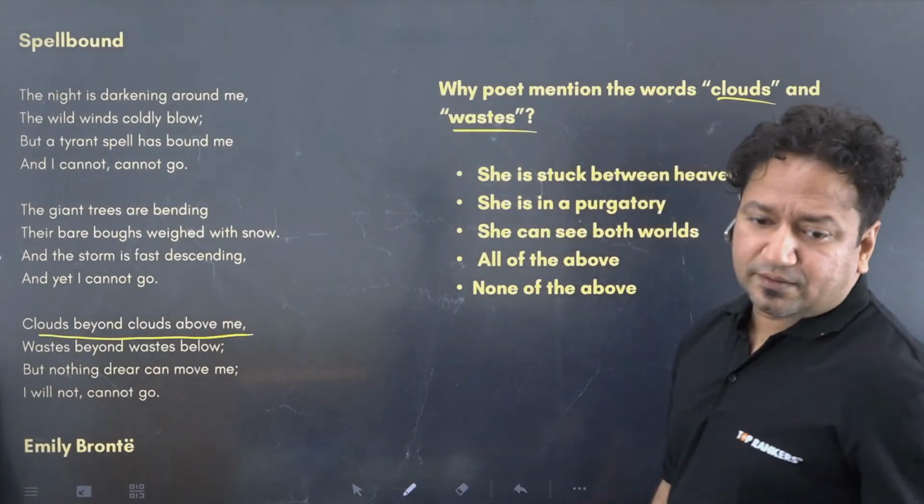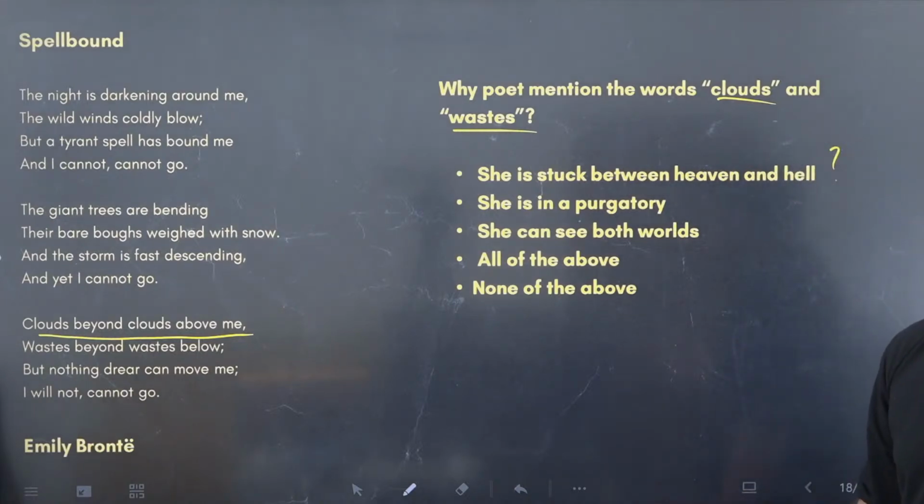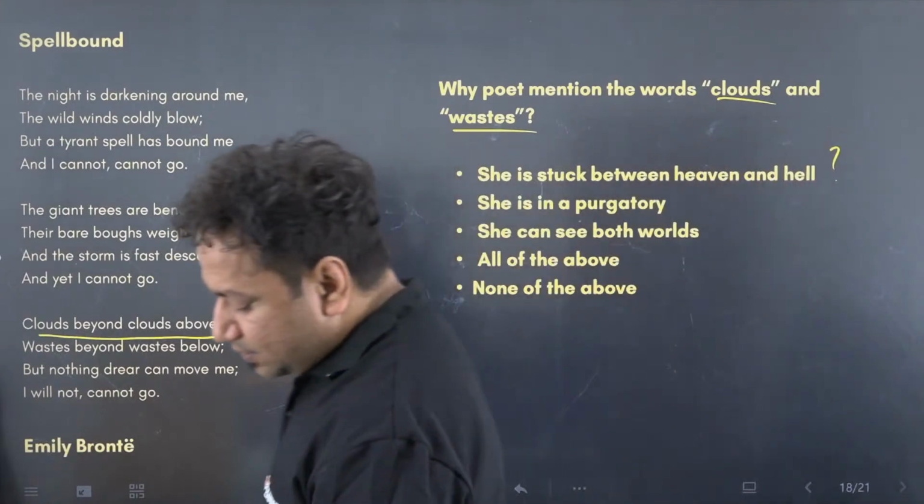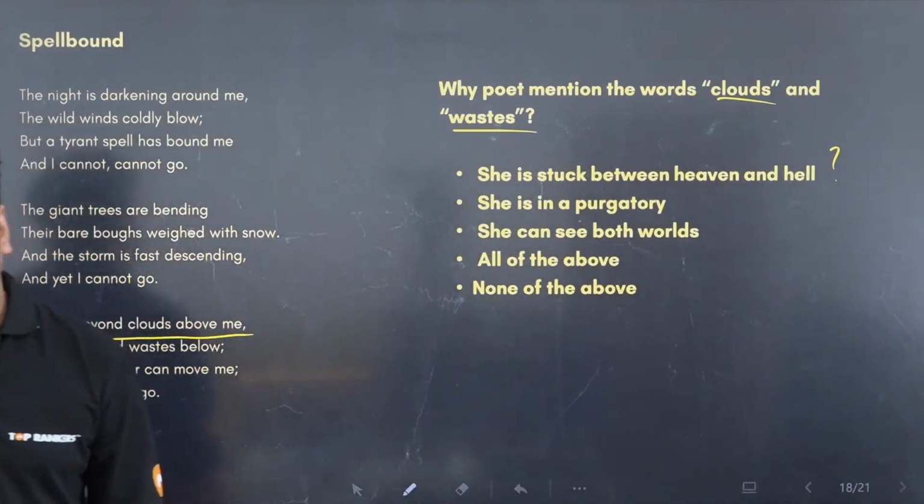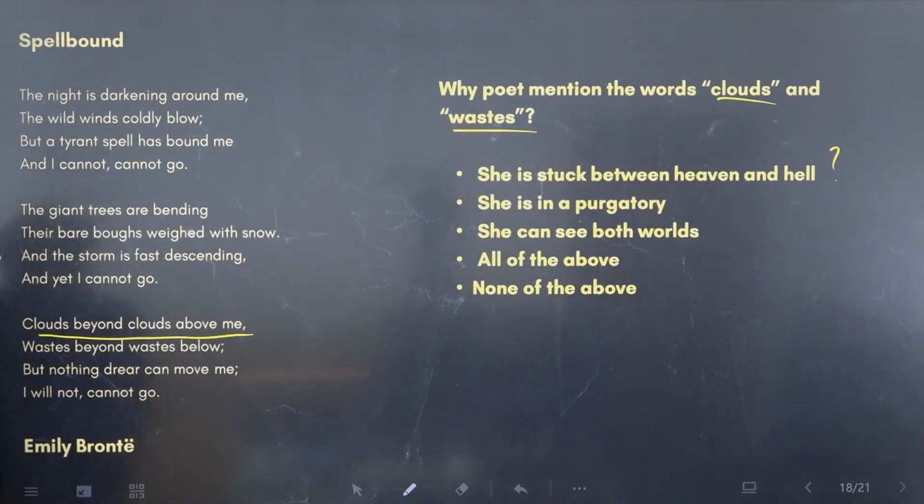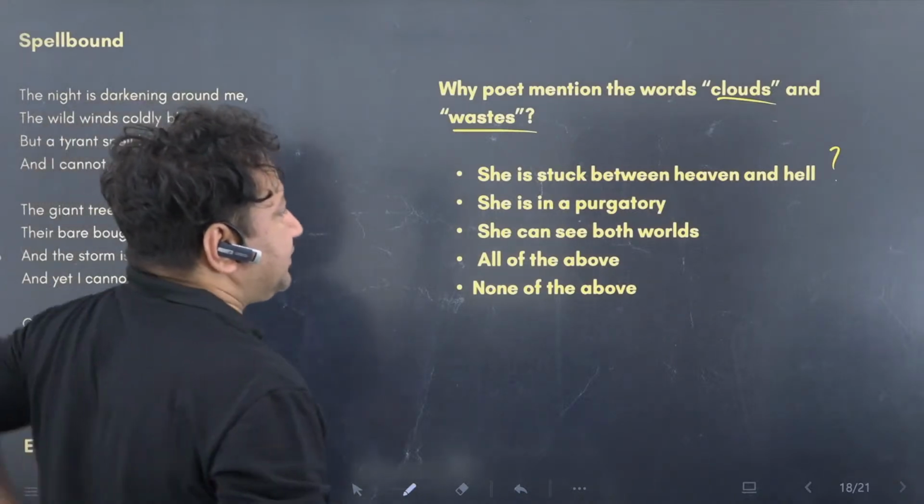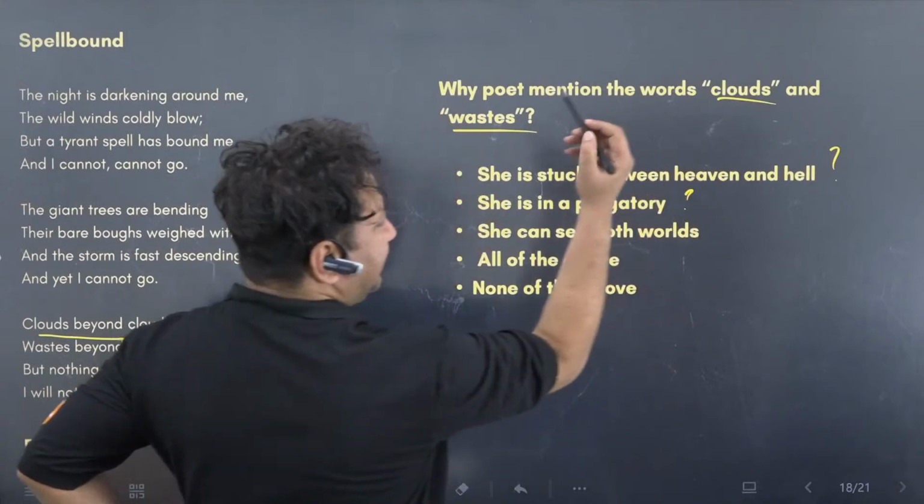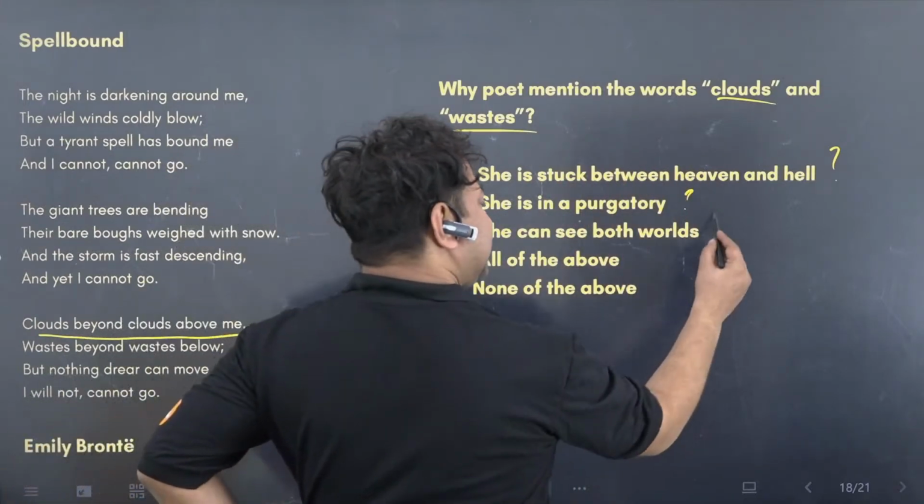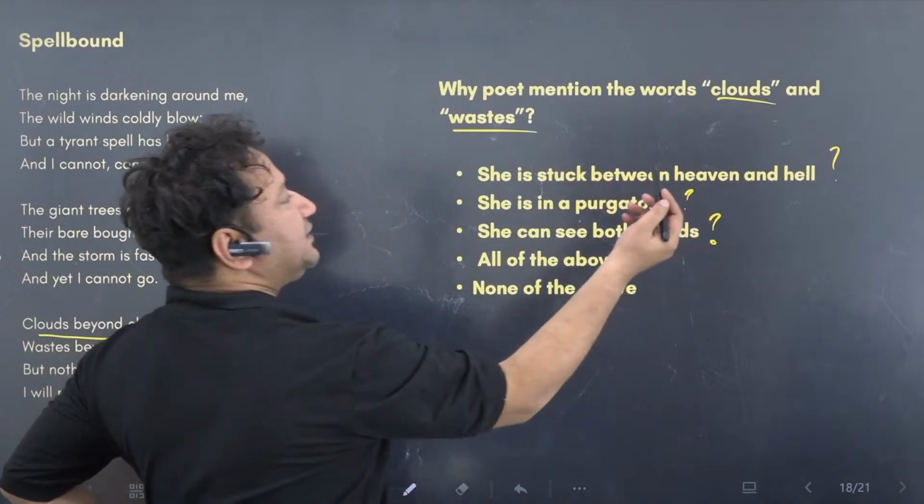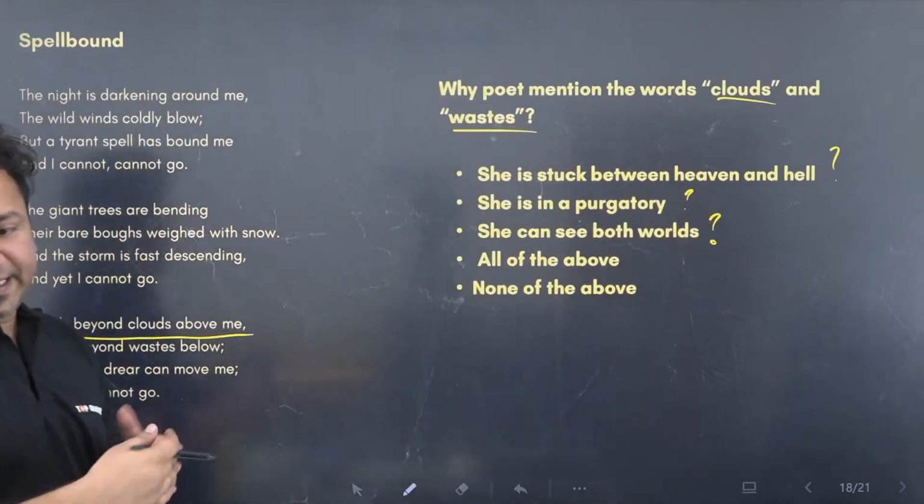In purgatory, you know what is purgatory? Purge. You know what purge? The festival of the dead. So purgatory is a place where these practices are there. So that can also be true because we don't know really. She can see both worlds. This can also be true. Both worlds, the clouds and wastes, or death and life.